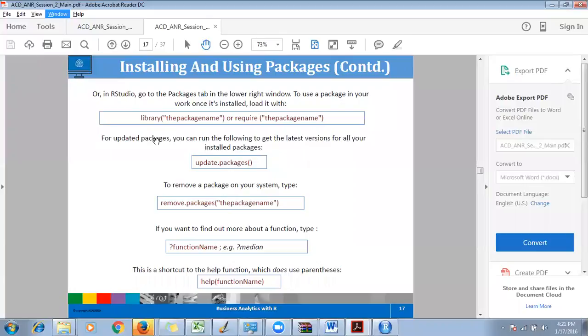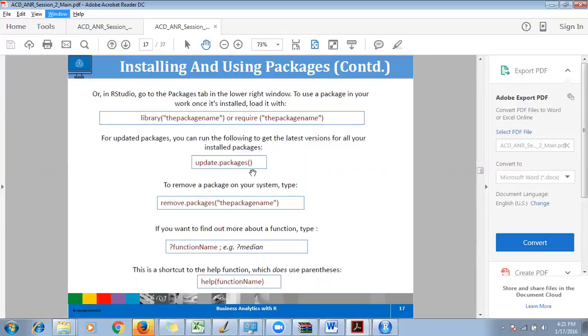Now, we already saw, right? Library, the package name, or require the package name, is to load the package after you install. Unless you load the package to your environment, you cannot really use the functionality inside the package. So you need to load the package. Now, update the package means if the package that you have installed in the past, okay, it's time to update.